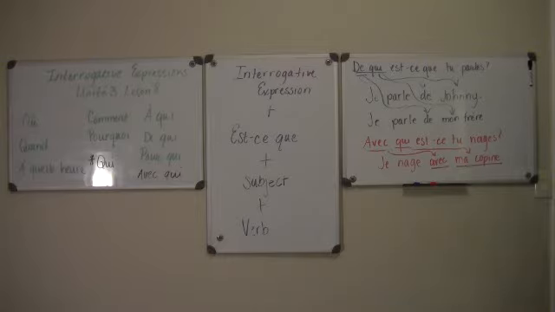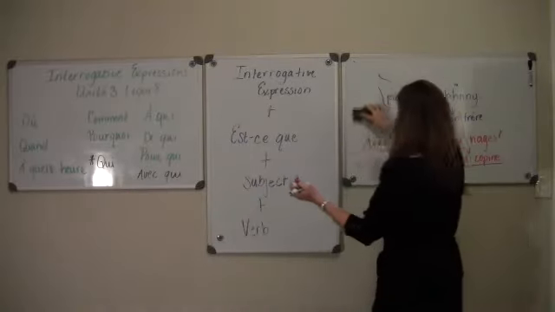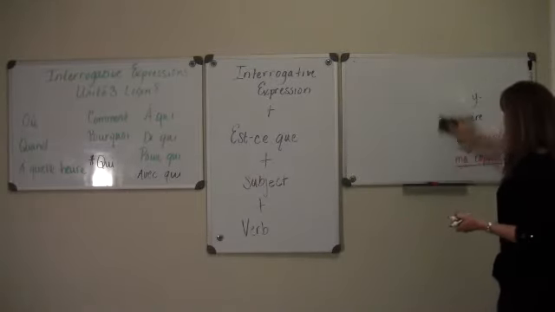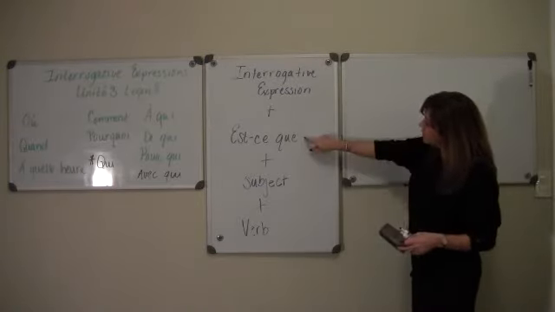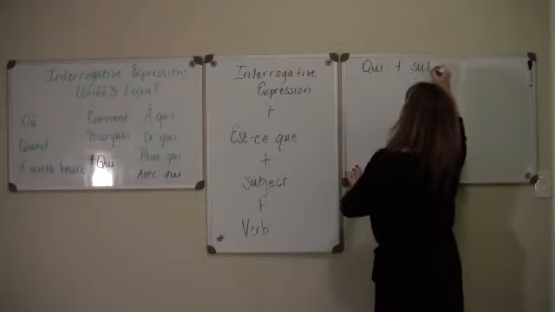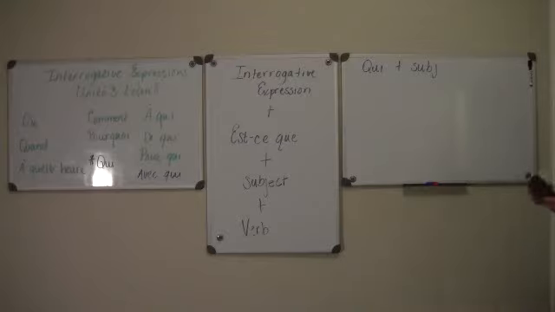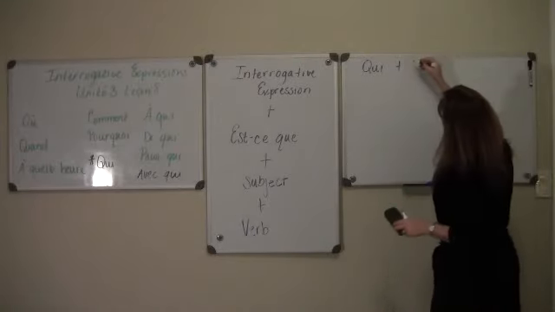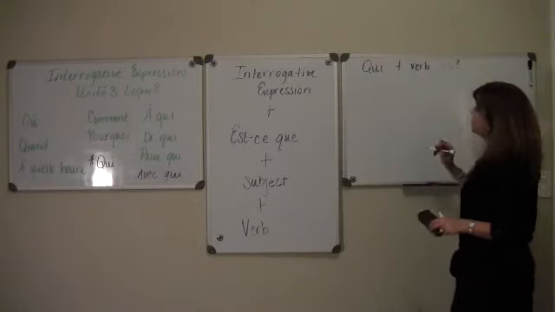The last one I want to take a look at today is the one with the star, qui. This one's a little bit different. With qui, you remove the est-ce que. So my formula for qui is qui plus the verb.